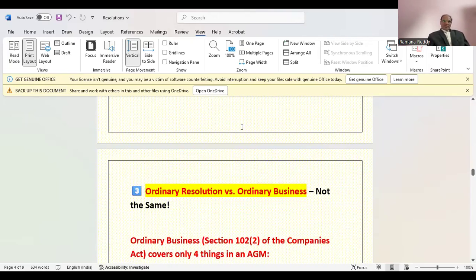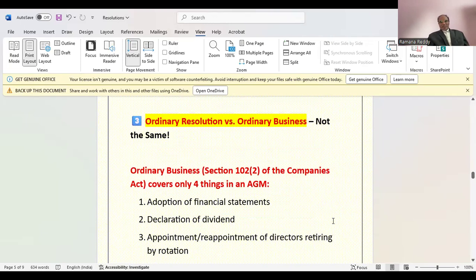Then we'll see the difference: ordinary resolution versus ordinary business. Ordinary resolution and ordinary business are not the same. Ordinary business under section 102, subsection 2 of the Companies Act covers only four things in an AGM.